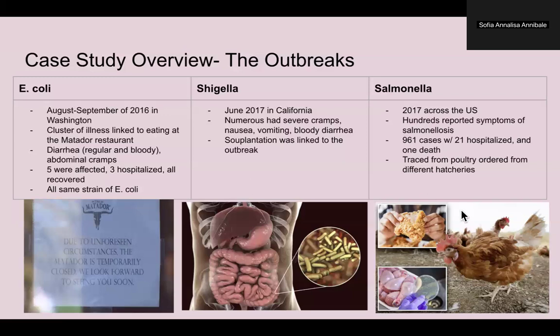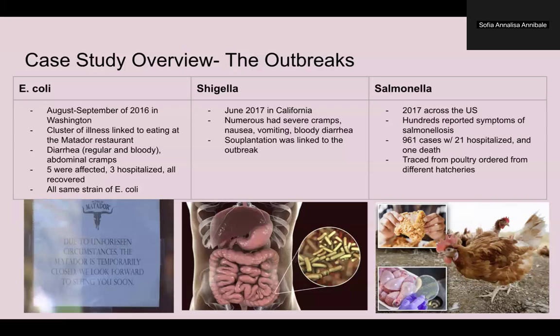Okay, lastly was Salmonella. So this occurred during 2017. And several hundred people across the US were diagnosed with salmonellosis, which is caused by the salmonella bacteria. And the patients reported common symptoms such as abdominal cramps, diarrhea, and vomiting.